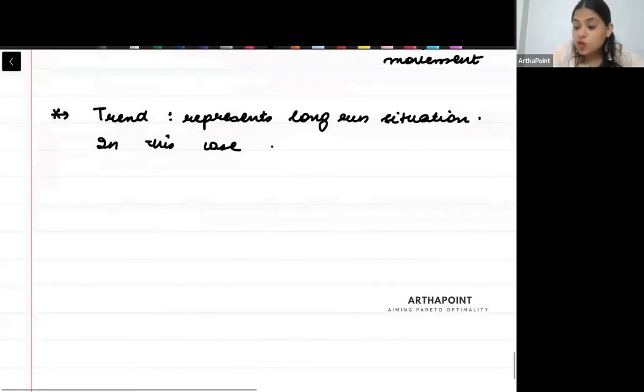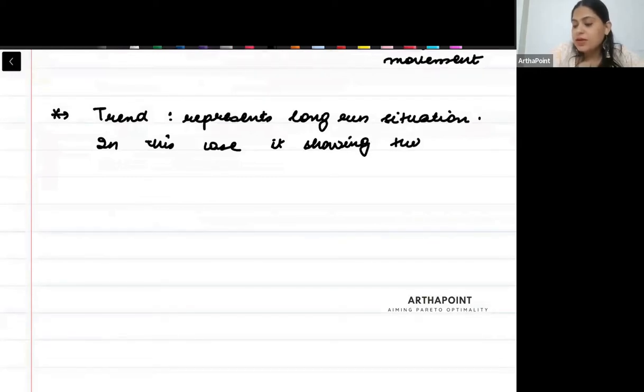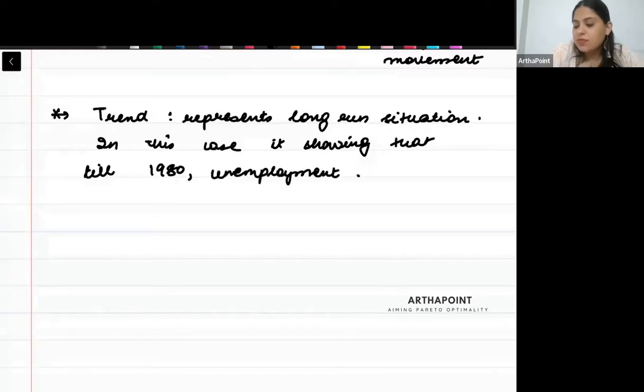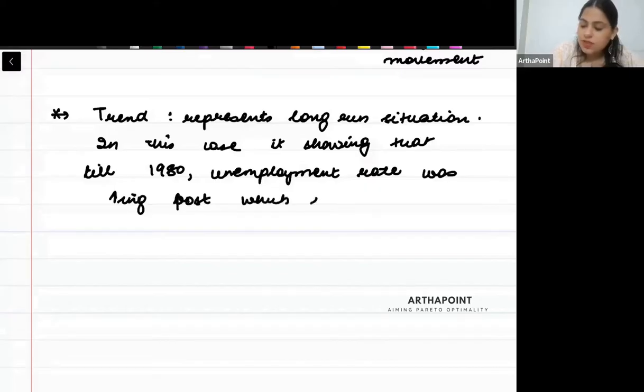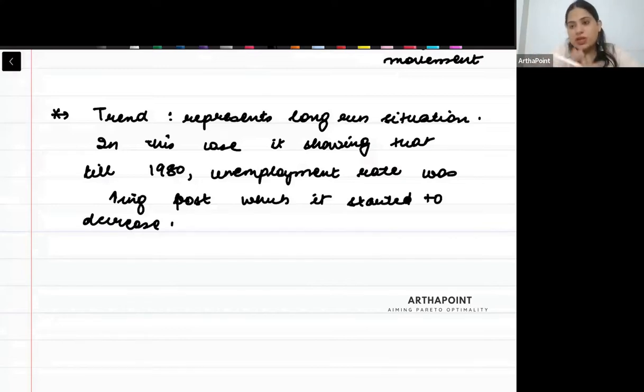So in this case, it is showing that till 1980, the unemployment rate was increasing. Post which it started to decrease.